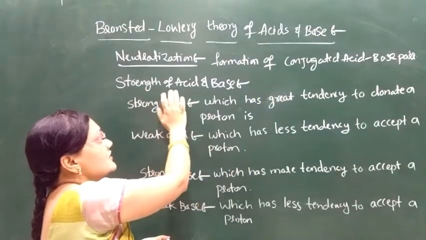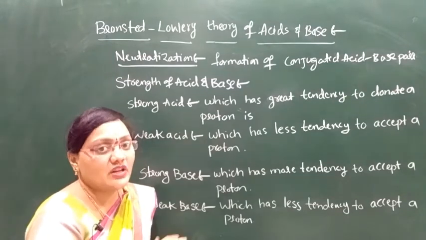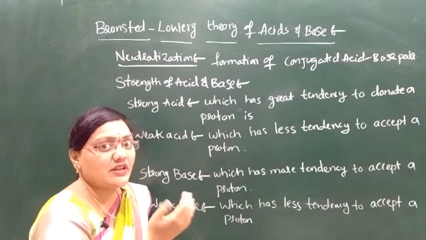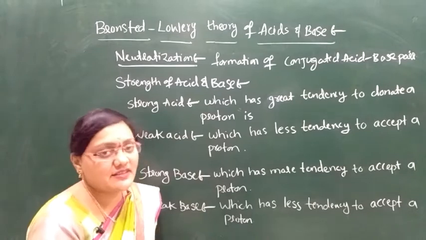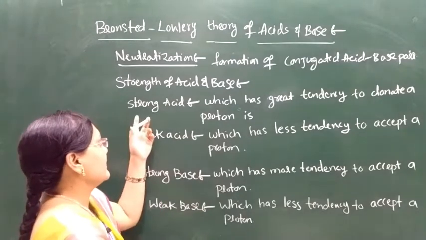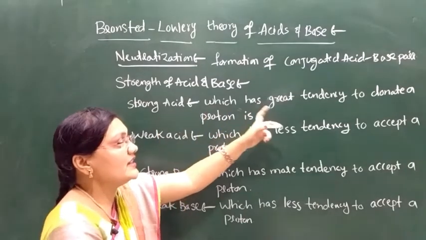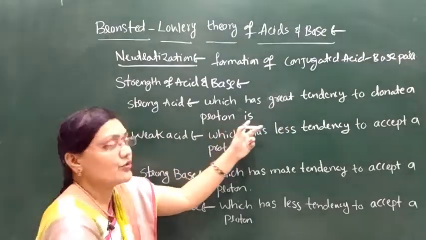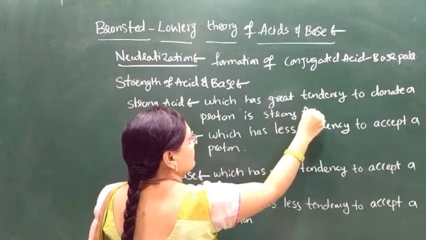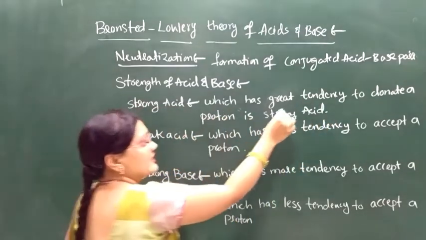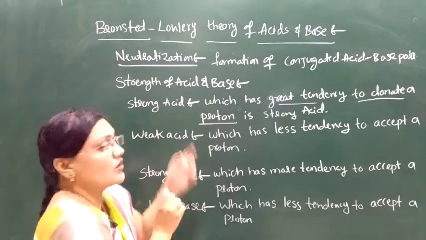Next is the strength of acids and bases. An acid donates a proton and a base accepts a proton. Strength means more tendency or less tendency. For example, the first one is the strong acid. A strong acid is an acid which has a great tendency to donate a proton.